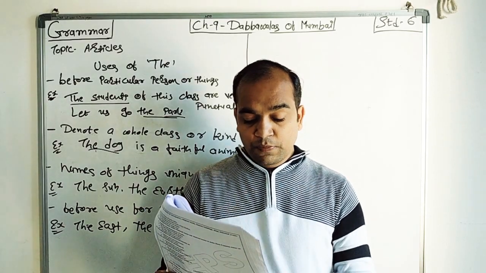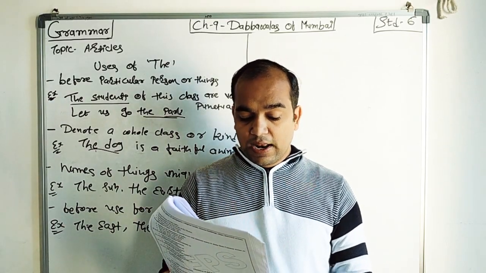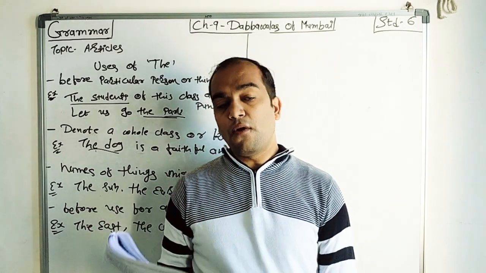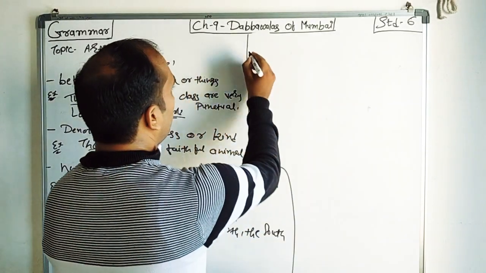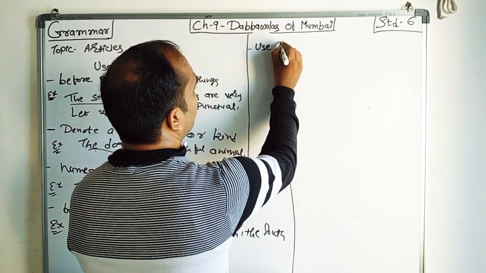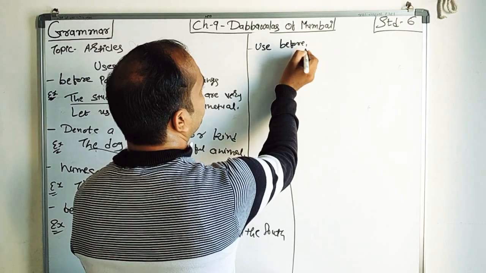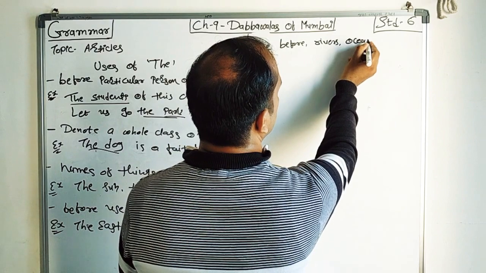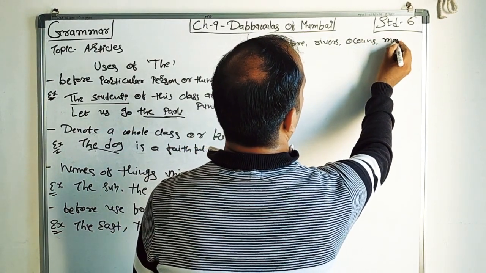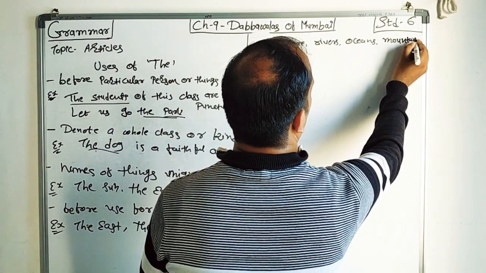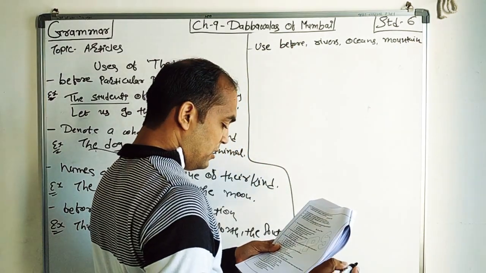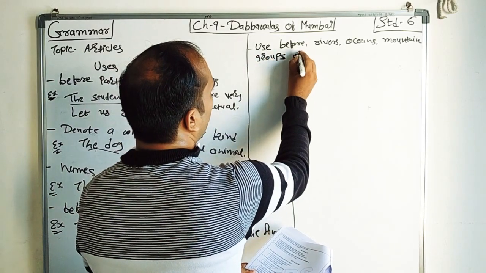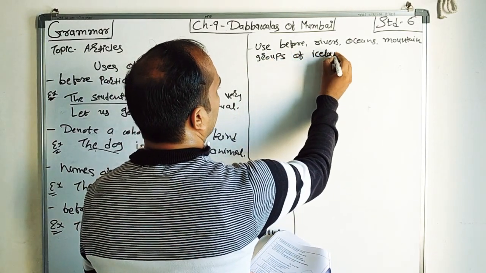Then also used before some oceans, rivers, gulfs, seas, mountain ranges, and groups of islands. So here example, use before rivers, oceans, mountains, then groups of islands.